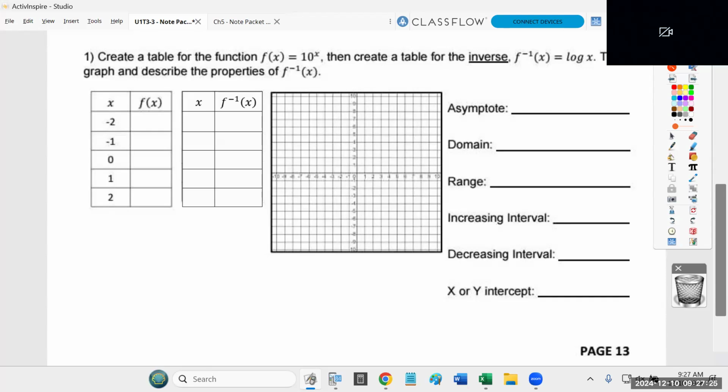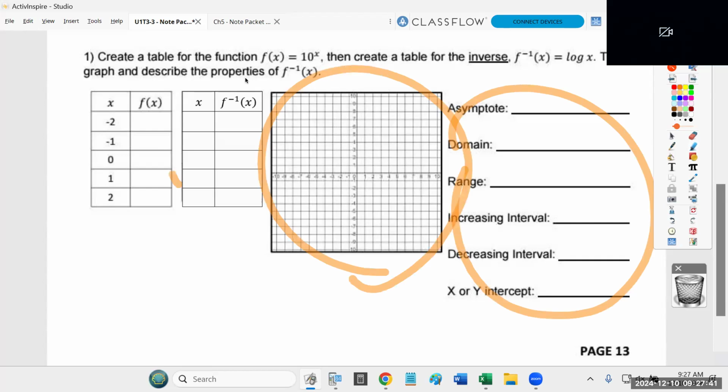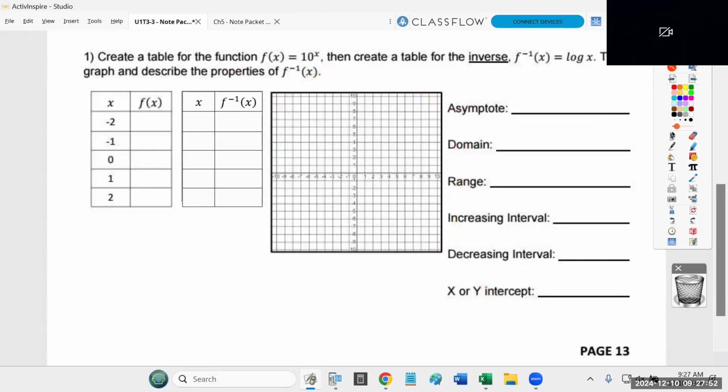All right, create a table for the function f of x equals 10 to the x. Then create a table for the inverse function f inverse of x is equal to log x. Then graph and describe the properties of f inverse of x. So please notice that all of this and all of this is going to be based off of the inverse function only. If you read the directions, you're not graphing the regular function. You're only graphing the inverse function. But it helps to get the points of the original function in order to create the other table. I'll show you what I'm talking about.